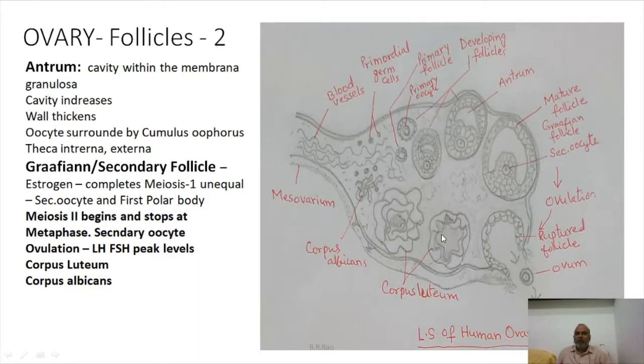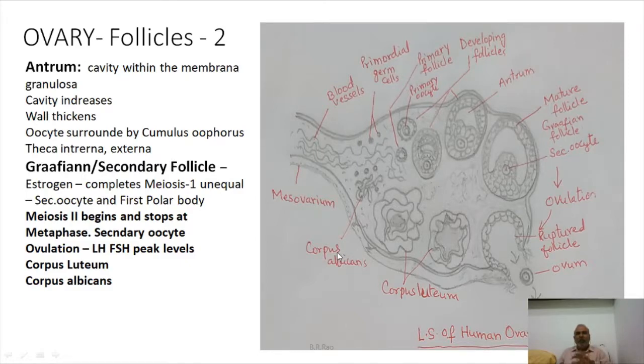Corpus luteum goes on secreting progesterone and maintains the uterus lining for accommodating this ovum if it is fertilized. If the ovum is fertilized, corpus luteum will be there for 3 months. If ovum is not fertilized, corpus luteum gets degenerated and remains as a small white patch called corpus albicans.